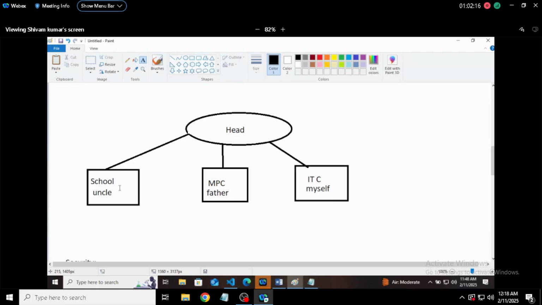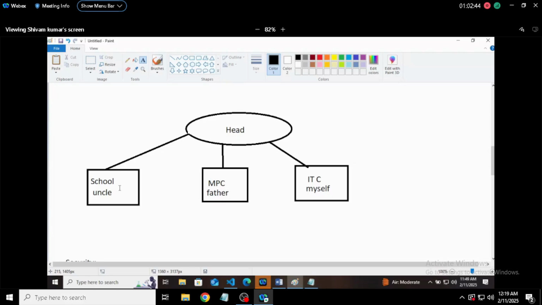Let's say 2025 is the year where our affiliation is ending, and each and every board gives affiliation for 3 years or 5 years, not more than that. After every 3 years you need to renew it. It's like a 3 months recharge, you need to do it again, and that amount is very bulk.